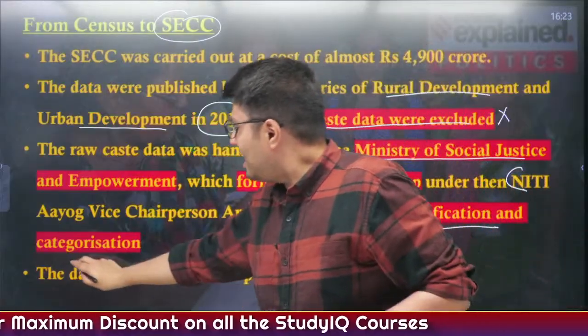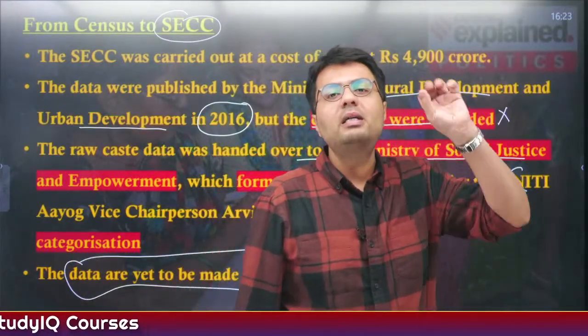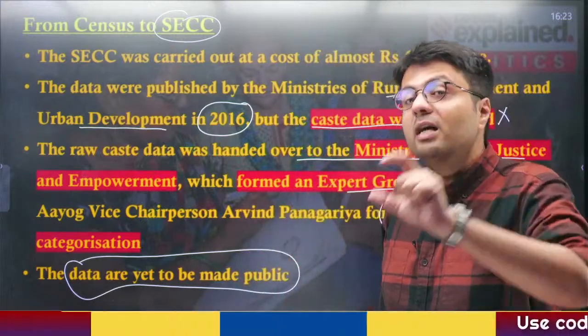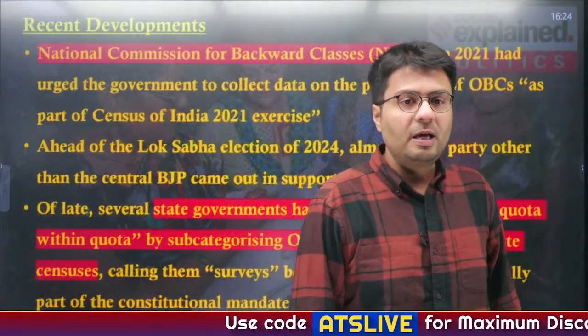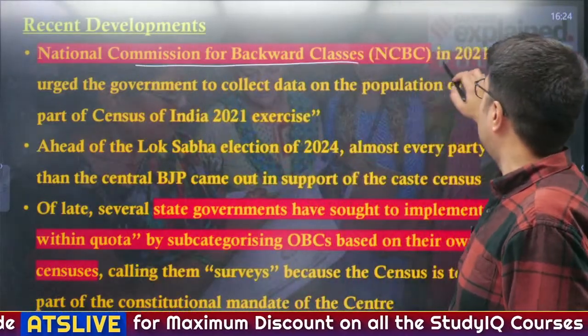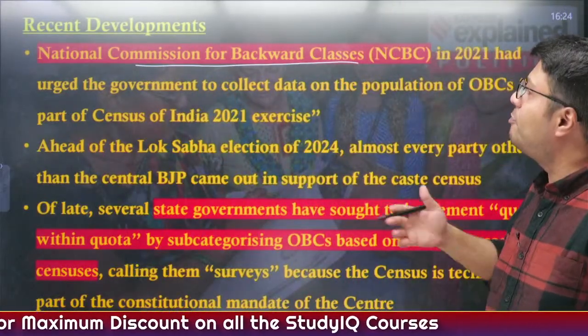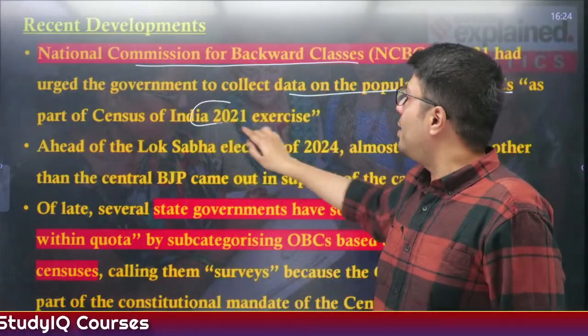Therefore, this data even today is yet to be made public, and that is why even today the government is under significant pressure to conduct a caste-based census. Even the opposition parties have highlighted the same. Now, in recent times, a constitutional body, the National Commission for Backward Classes, in 2021, urged the government to collect data on the populations of OBC as a part of the Census 2021 exercise.